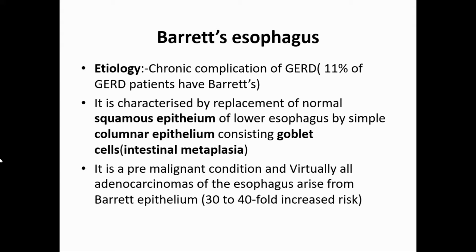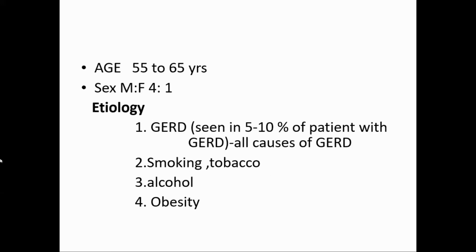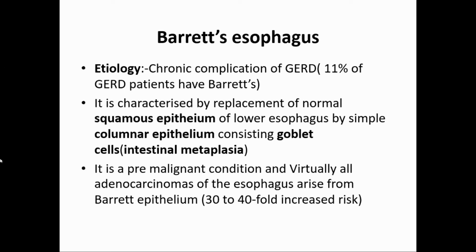Its etiology is chronic complication of GERD. As I told you, for knowing Barrett's esophagus, you should know GERD. 11% of all GERD patients have Barrett's, and it is characterized by replacement of the normal squamous epithelium of the lower esophagus by simple columnar epithelium. So it is metaplasia, metaplasia of squamous epithelium by columnar epithelium, and that columnar epithelium also has goblet cells. So it is called intestinal metaplasia.